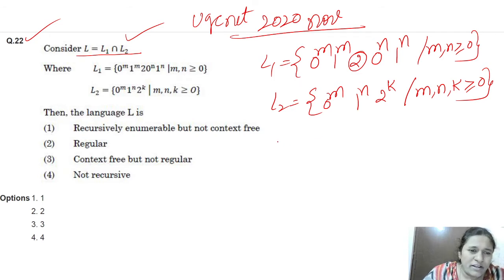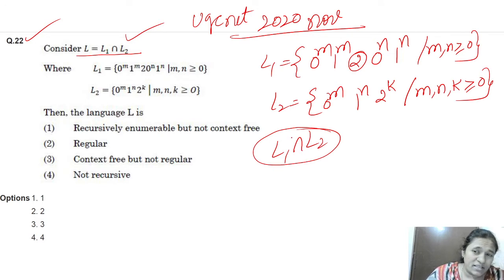We have to do the intersection of these languages. What is the language we will get after the intersection of these two languages? It is the question, right?